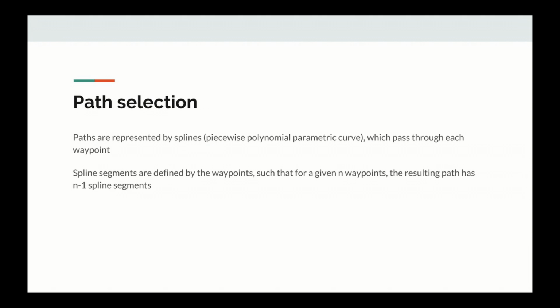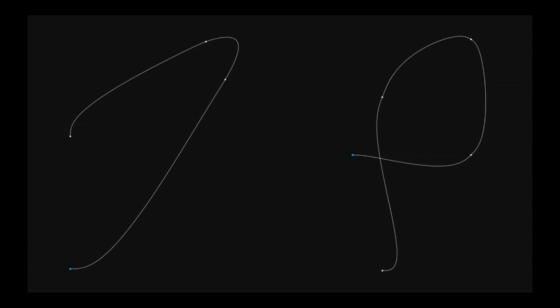Paths are represented by splines, which in this context are defined as piecewise polynomial parametric curves, which pass through each of the waypoints. The segments of the splines are defined by the waypoints, such that for a given n waypoints, the resulting path has n-1 spline segments. Here are some examples of generated splines. You can see they pass through each of the waypoints.